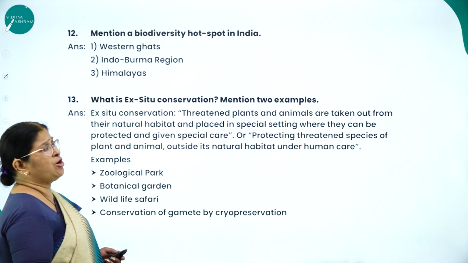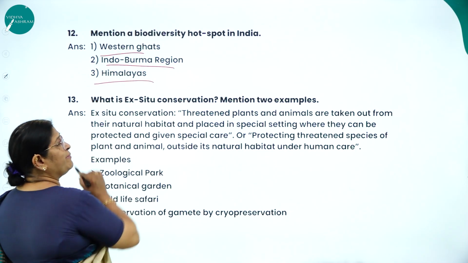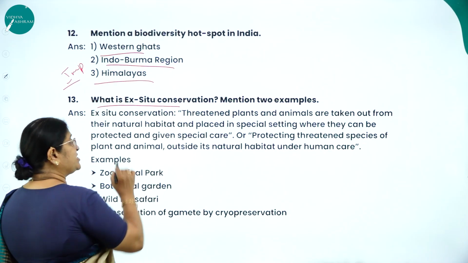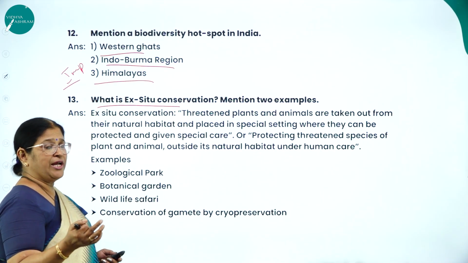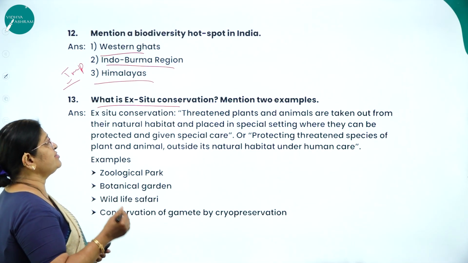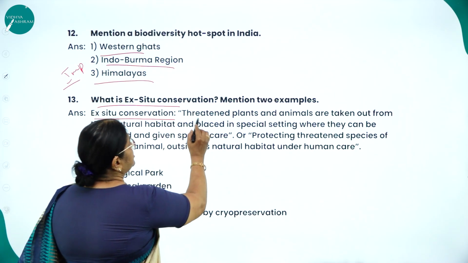Mention biodiversity hotspots in India: Western Ghats, Indo-Burma region and Himalayas. This is also important. Next, what is ex situ conservation? Mention 2 examples. So there are 2 types of conservation, ex situ conservation and in situ conservation. So they have asked what is ex situ conservation? Mention any 2 examples. So ex situ conservation means what?